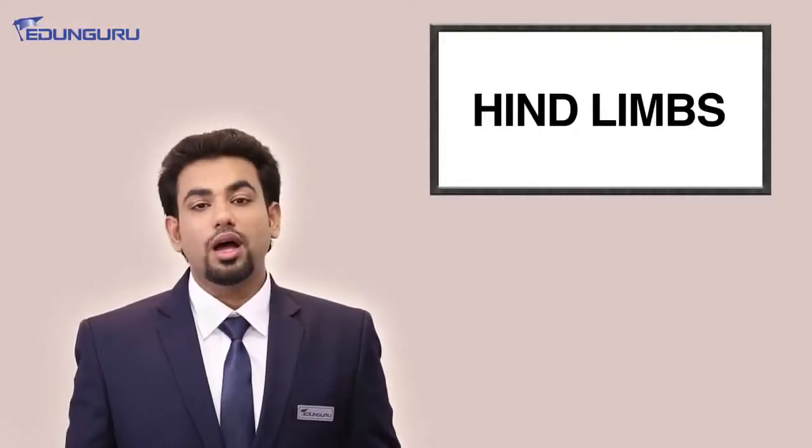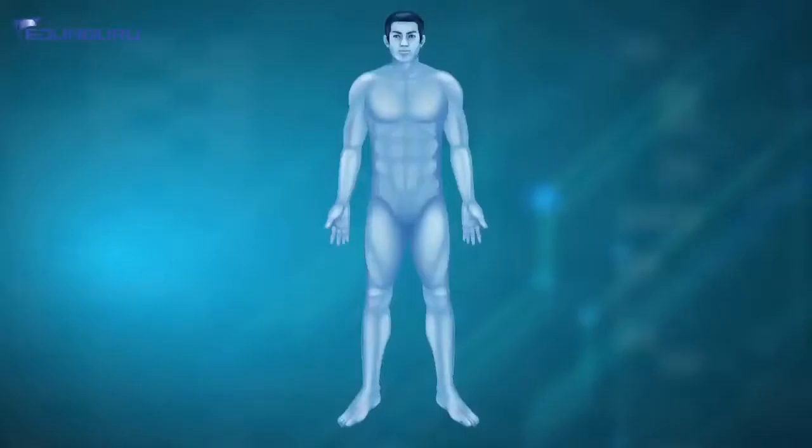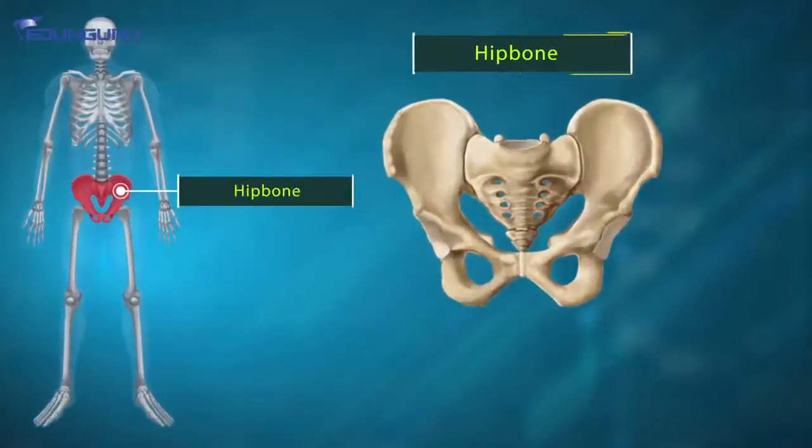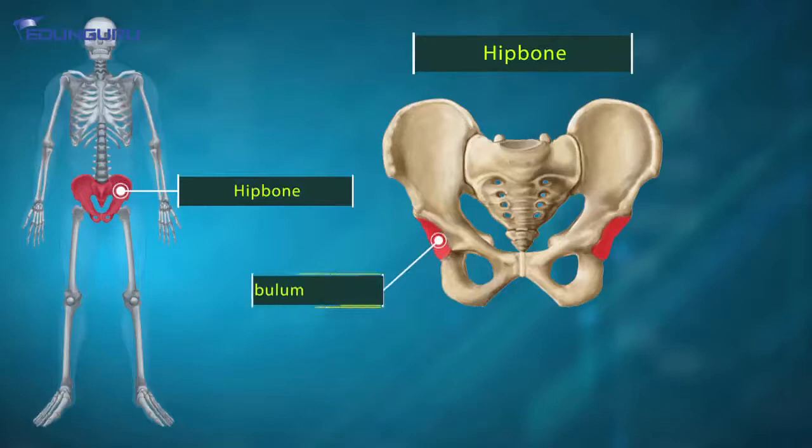Now let's just talk about hind limbs as well. Hind limbs are anchored with the help of a girdle which is known as pelvic girdle, also commonly known as hip bone. This hip bone has two depressions in it, known as acetabulum, the cavity from where the femur bone starts. After femur, we reach our kneecaps, right?